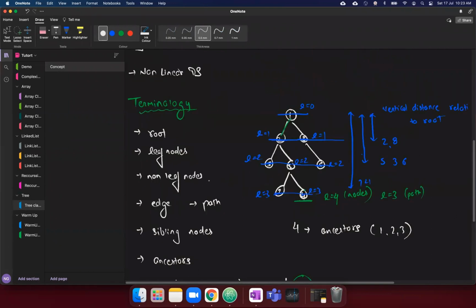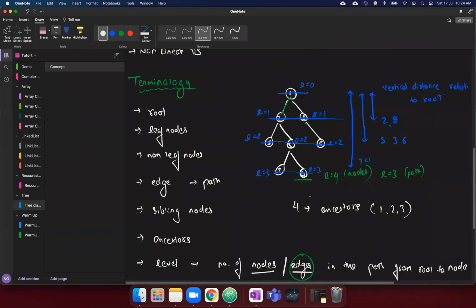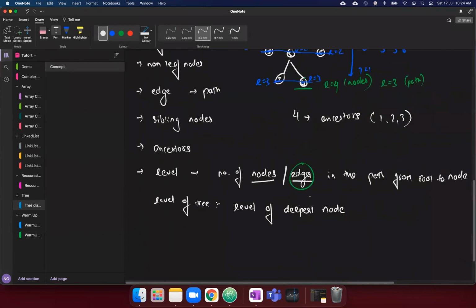Here the deepest nodes are 7 and 4. So the level of 7 or 4, both are the same. So you can say that the level of 7 or 4 could be the level of the tree. If there is any deeper node, then the level of that node becomes the level of the tree. Okay, clear?